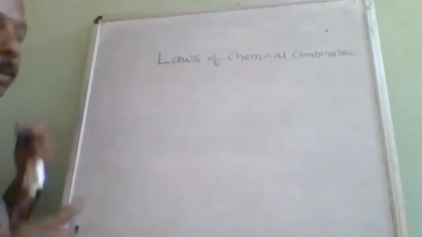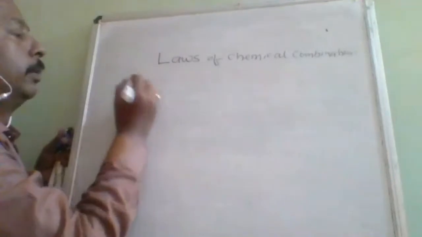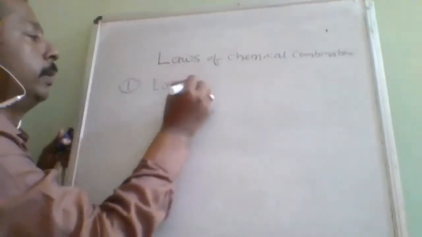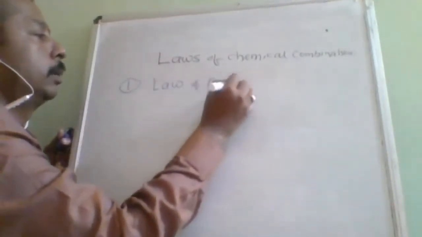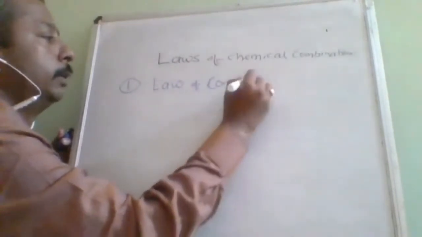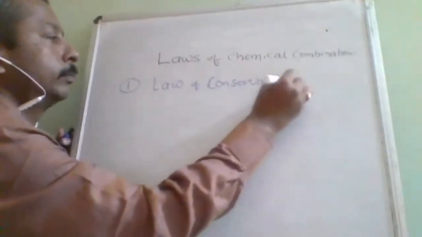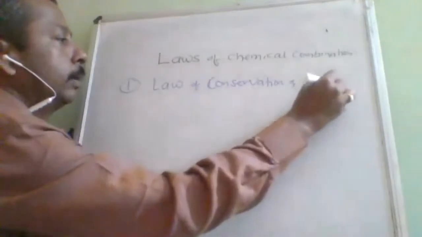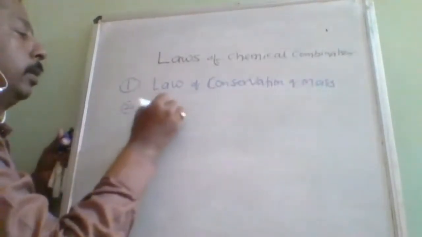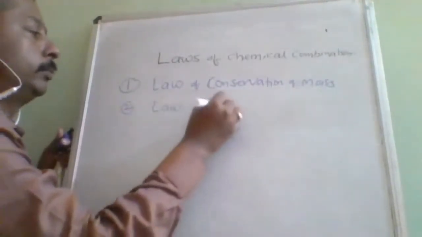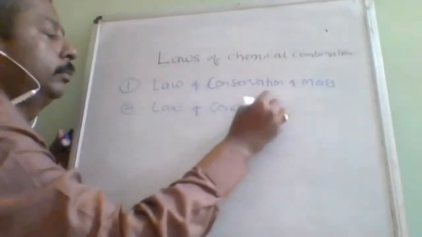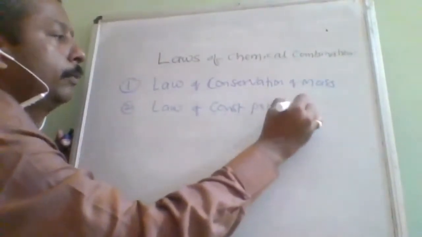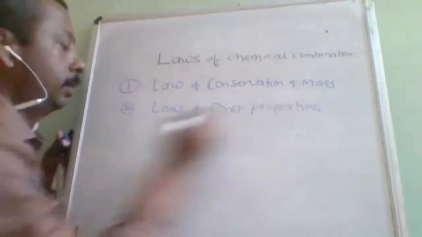So the first law is the law of conservation of mass. The second one is the law of constant proportions.